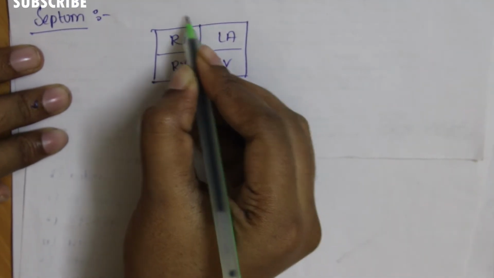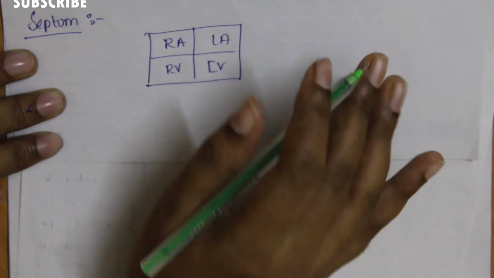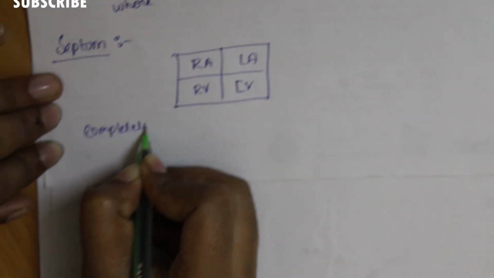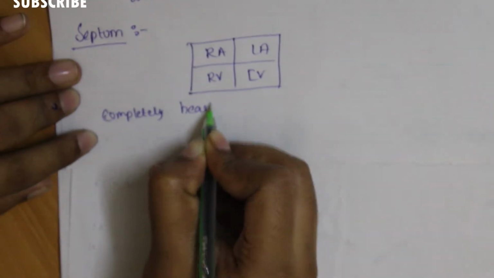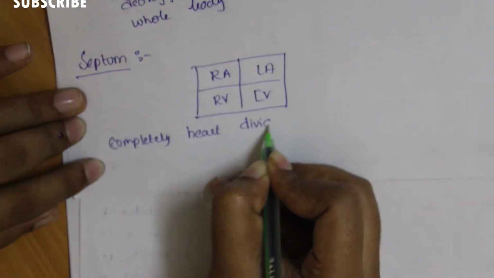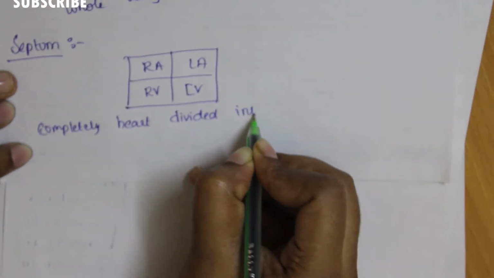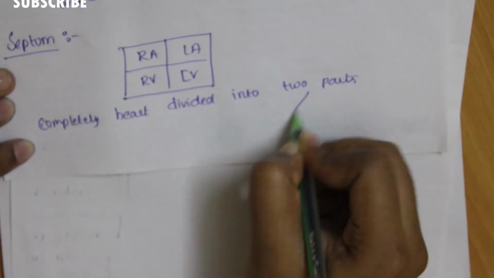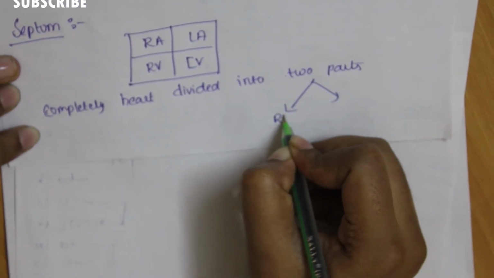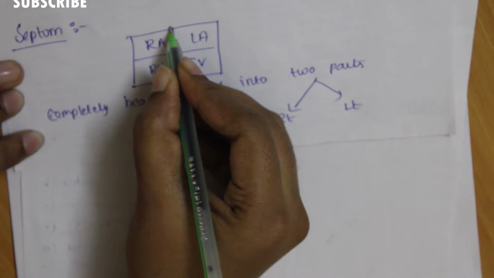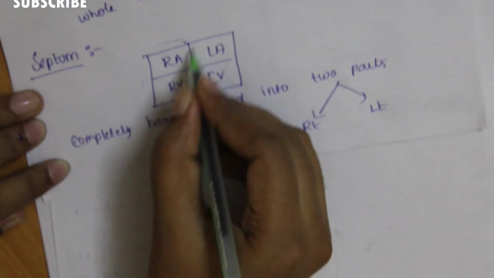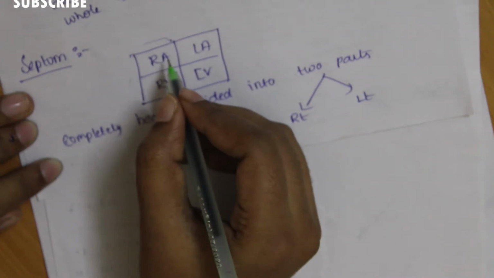Completely, the heart is divided into two parts. What are the two parts? Right and left. Here is the right and here is the other left portion of the heart. This is the right portion of the heart.